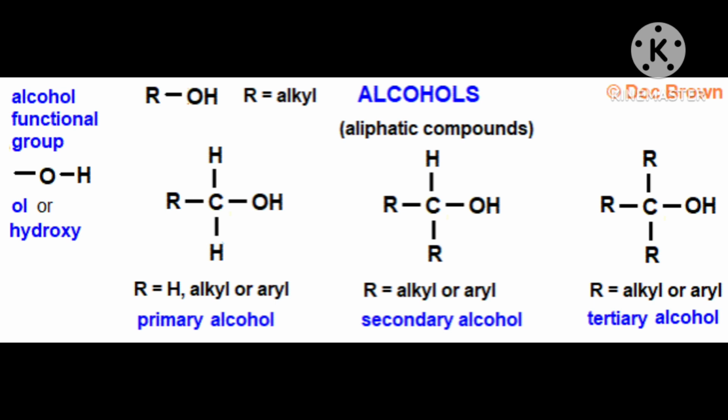Correct? And in the same way, suppose on one side of the oxygen there is a methyl group and on the other side an aryl group. Aryl means phenyl group. Correct? Then all possibilities are there.